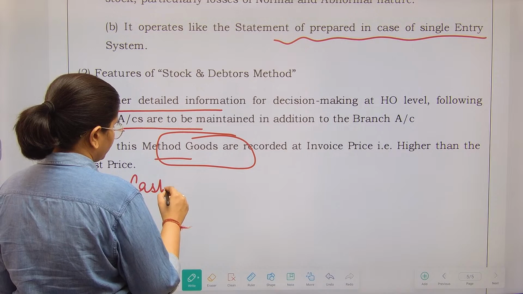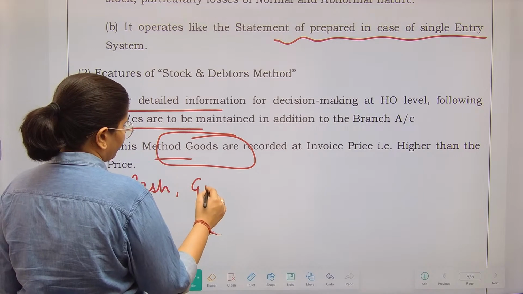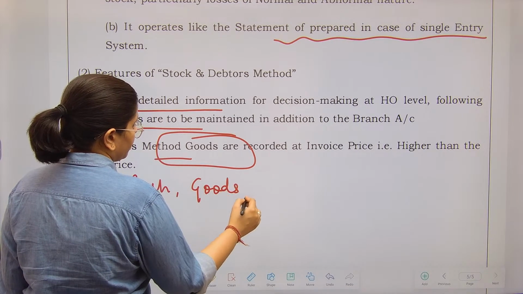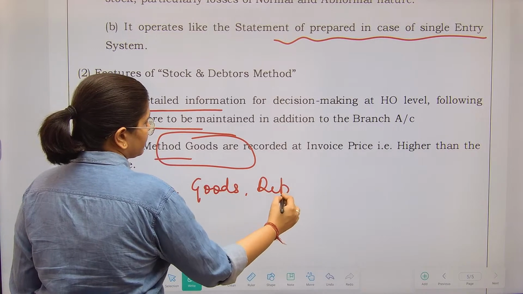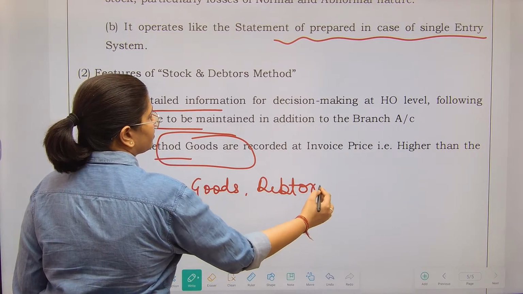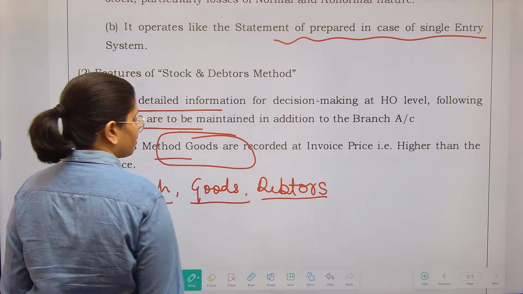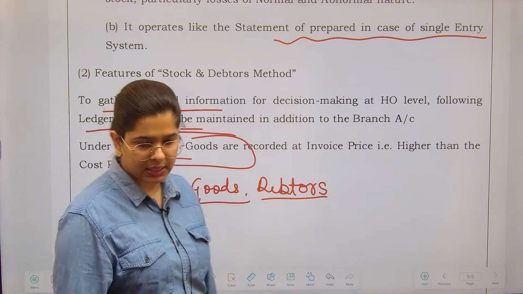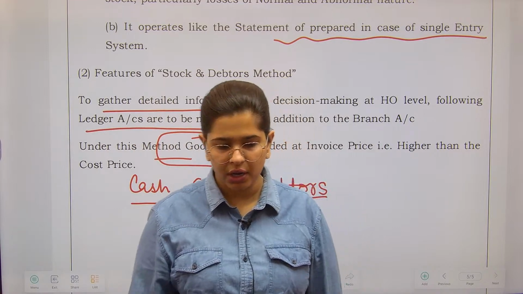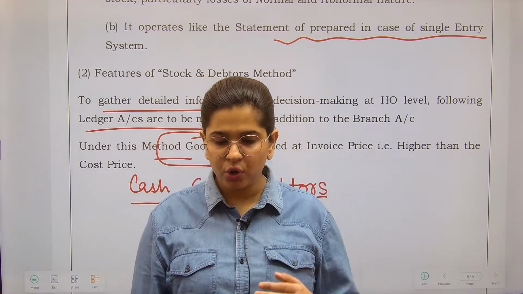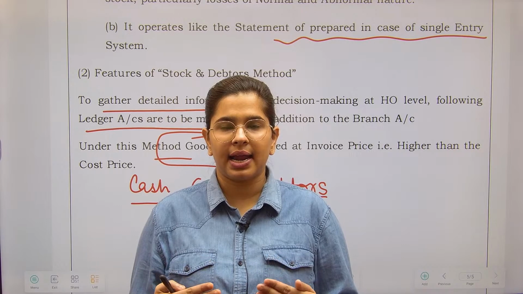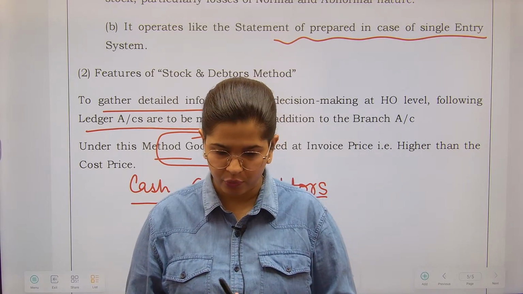Related to cash, related to goods, related to debtors. This is how it will be maintained in addition to the branch account, so that you have a better understanding of how these things are moving.